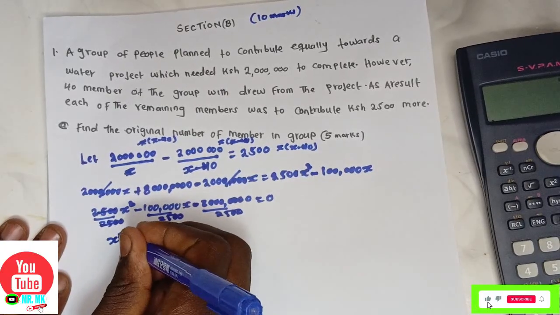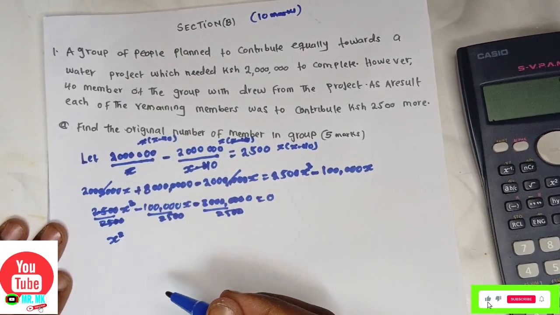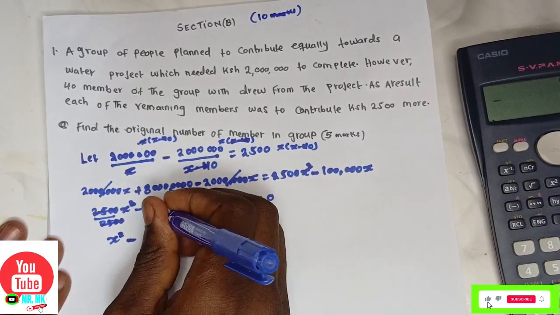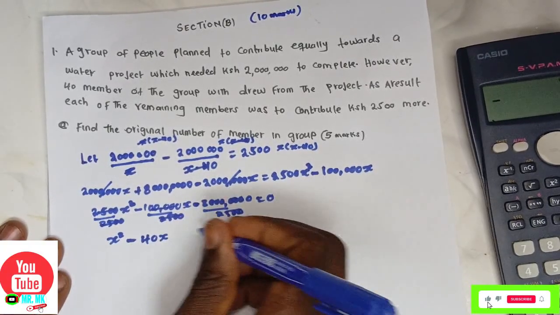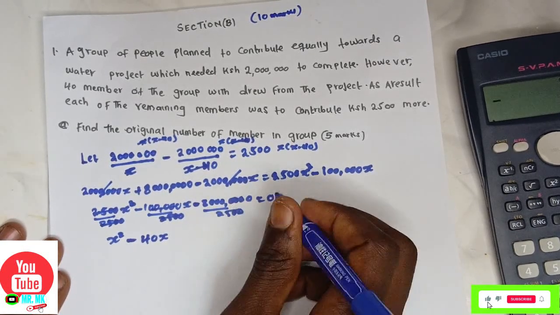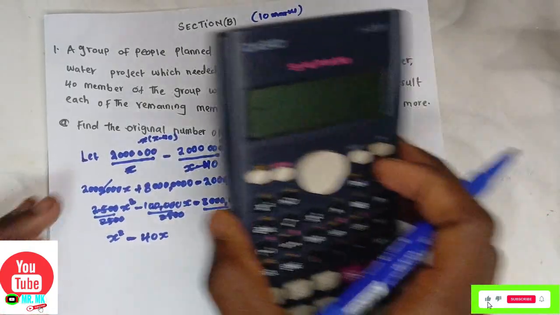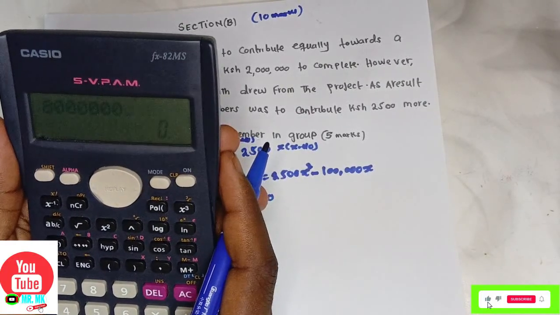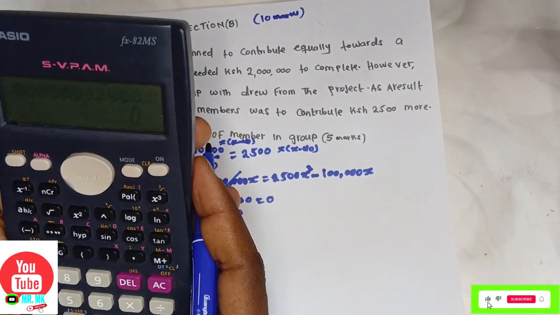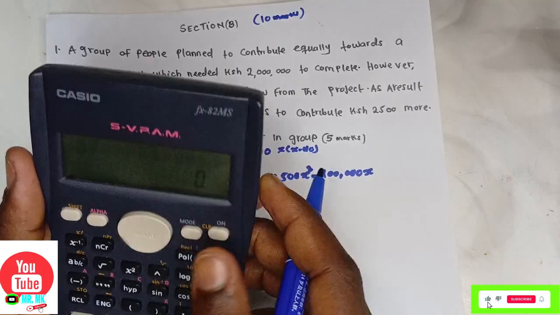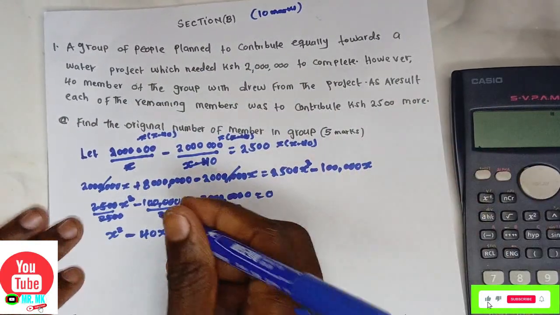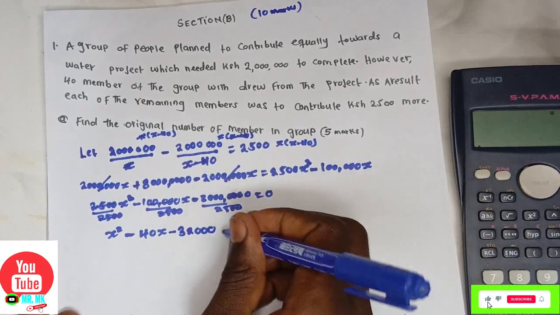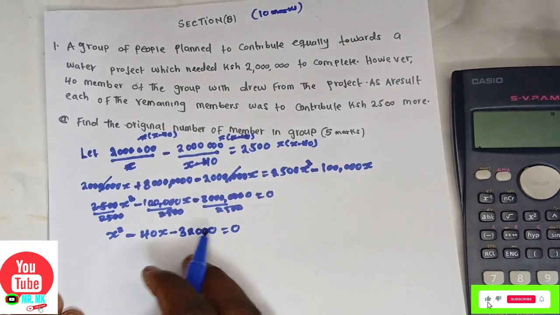2,500 will cancel. I will remain with x squared minus 2,500 divided by 100,000 will be 40x. 80 billion divided by 2,500 will be negative 32,000, which is equal to 0. I think you have written it in the form of a quadratic equation.